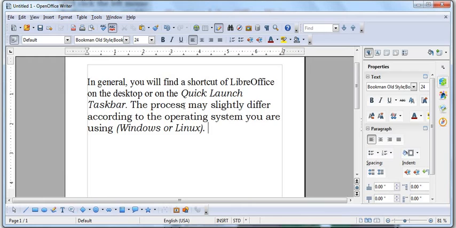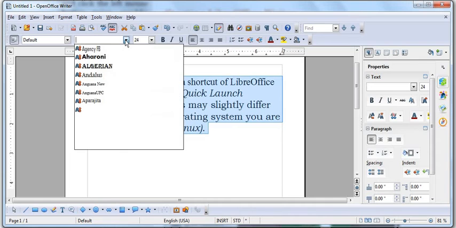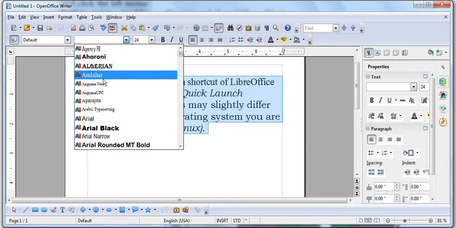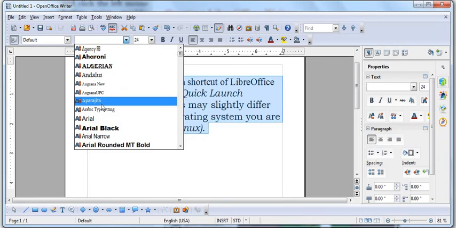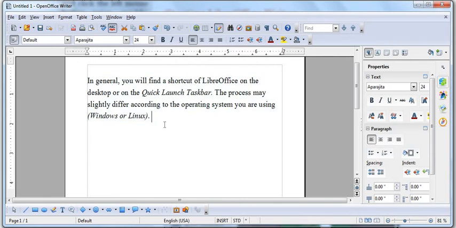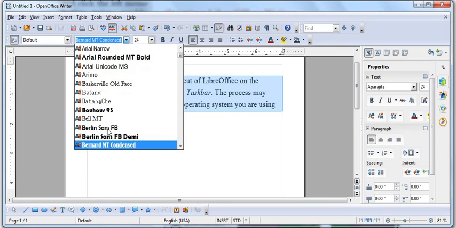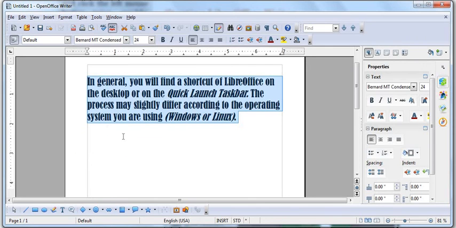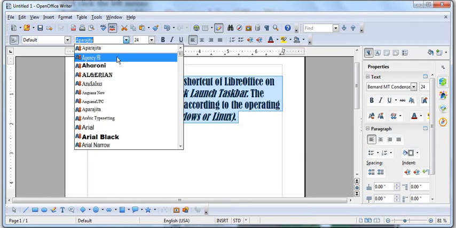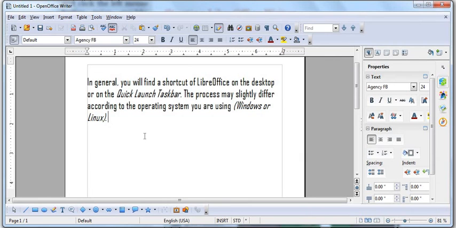Now I will select it again, and I want to change the font face. Font face means font style, like this, like this, like this. Suppose I want this one, so it will be written in this mode. We have a lot of them, a number of them here. Suppose I want this one, so see, it will be written in this way. So these are all different font styles, right?